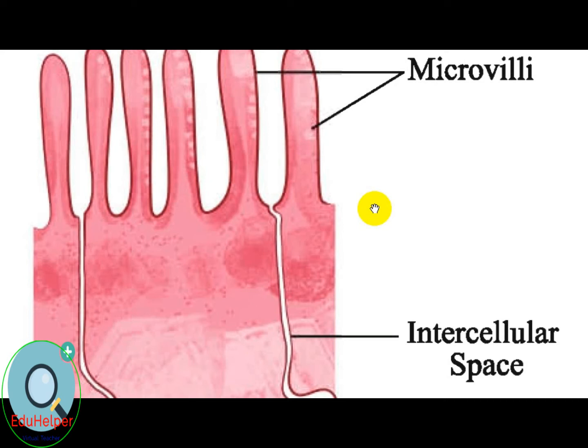So there is protein 60 to 80%, lipid 20 to 40%, and carbohydrate 4 to 5%, and also water and minerals are present in the structure of the plasma membrane.